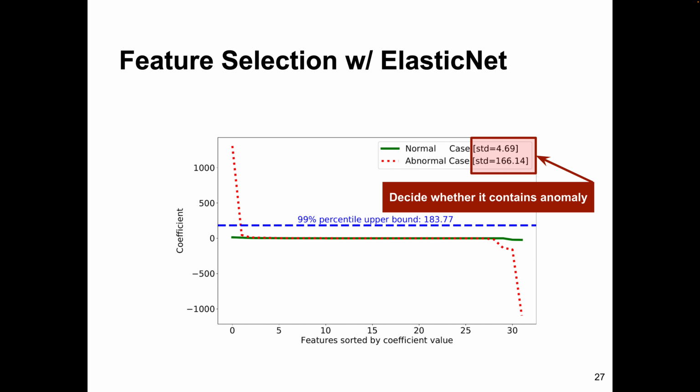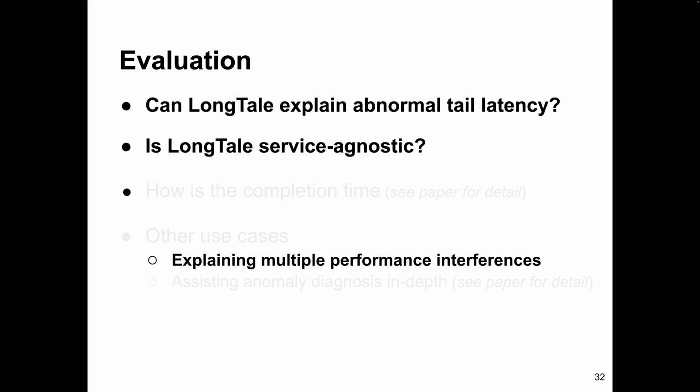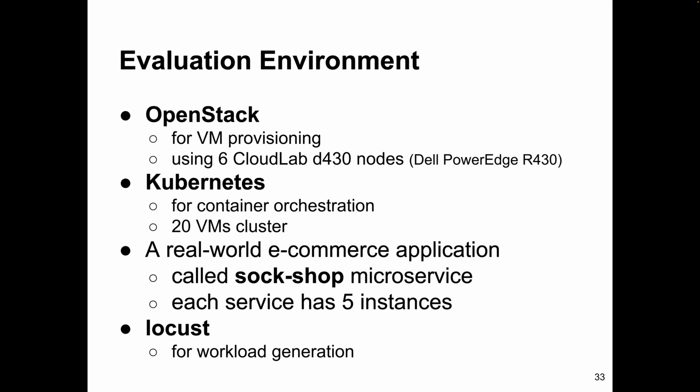To evaluate this idea and paper, we asked a few questions. Can LongTale explain a normal tail latency? Is LongTale service agnostic? How is the completion time and other use cases? For time limitation, I will show some results here. We evaluate our system in a real-world cloud system using six hardware machines, using OpenStack and Kubernetes, and Sockshop and Locust as workload.